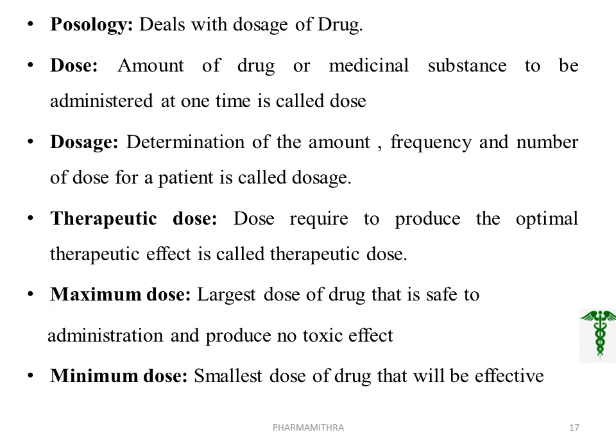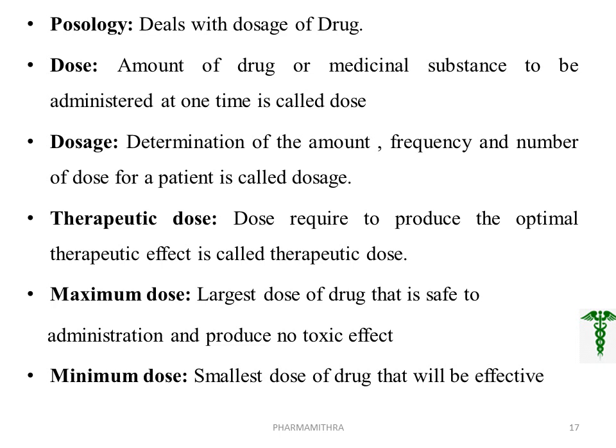That is, while administering a particular dosage to a patient, we want to consider how many mg have to be given to that patient, how many times, that is the frequency, and the number of doses for a patient, which is called the dosage form. Next, therapeutic dose. It is the dose required to produce the optimal therapeutic effect. It is called the therapeutic dose.